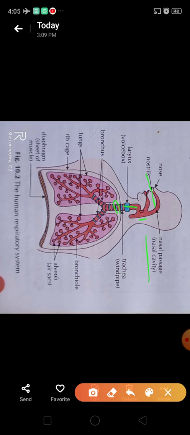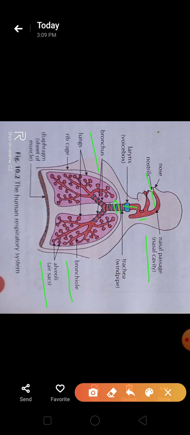Through the trachea it reaches the lungs. First bronchus, then bronchioles, and lastly alveoli. Children, alveoli is the place in the human respiratory system which is used for exchange of gases. So exchange of gases takes place in the alveoli. I hope it is clear to you. This is the human respiratory system.